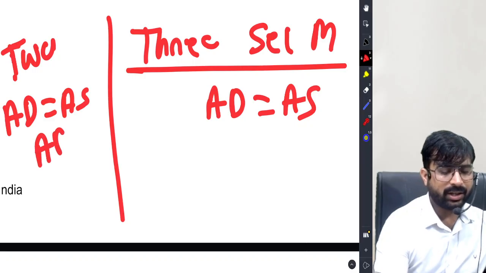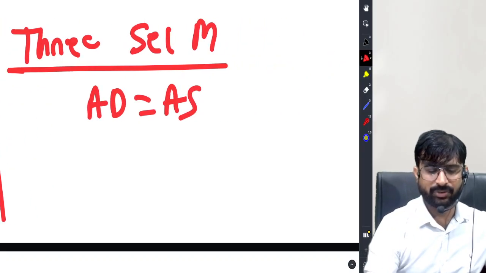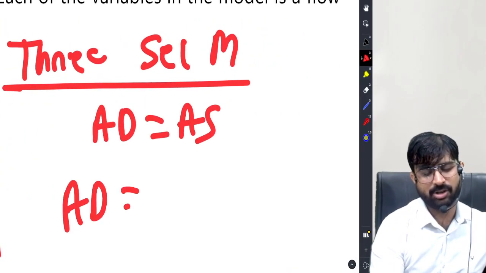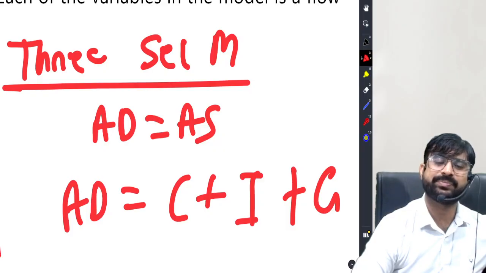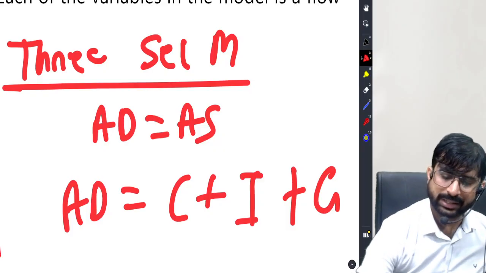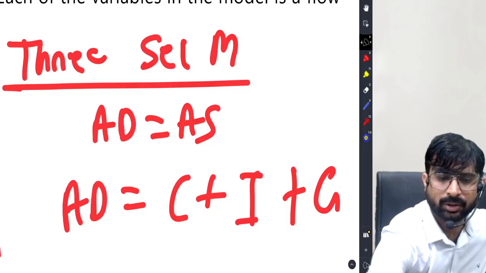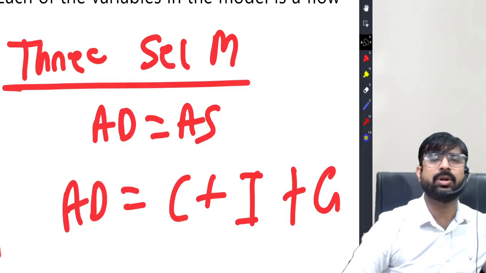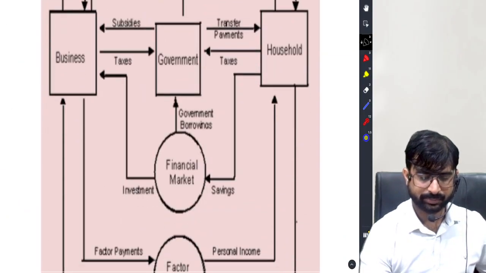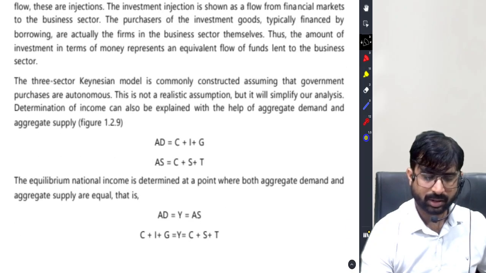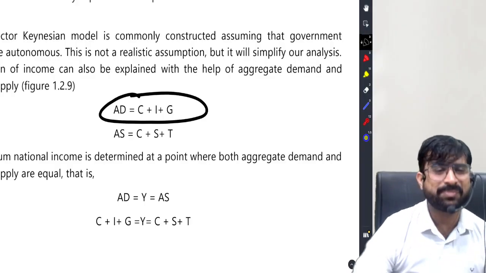There you had AD equal to consumption plus investment expenditure. Here, friends, you have AD equal to consumption, investment, and government expenditure. So the government is now getting into the game in a 3-sector economy, so some changes in the formula you will definitely observe. Let's see. As I told you, aggregate demand is C plus I plus G.